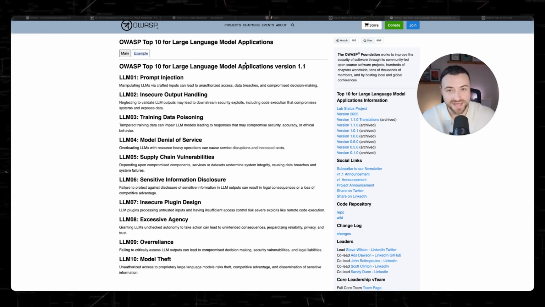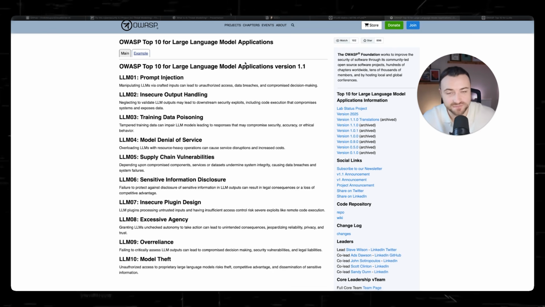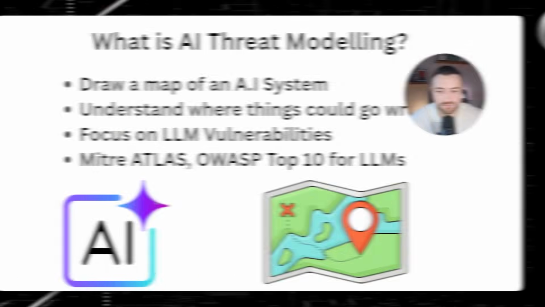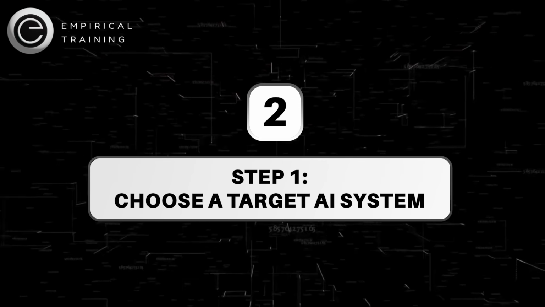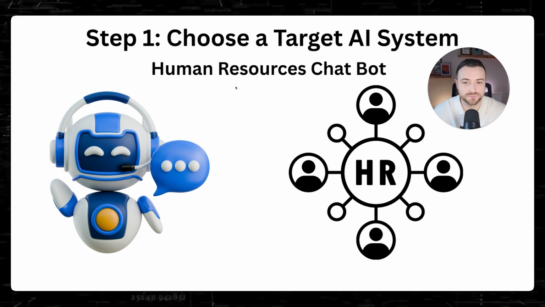And as AI threat modelers, what we're going to be doing is starting to understand if any of these could affect the new tools that we're going to be implementing into the company. So to get started with this project, first we need to pick an AI target system. For this example, we're going to be using a human resources chatbot.